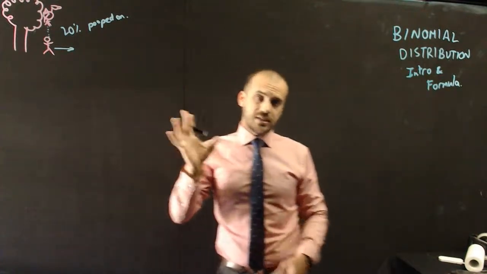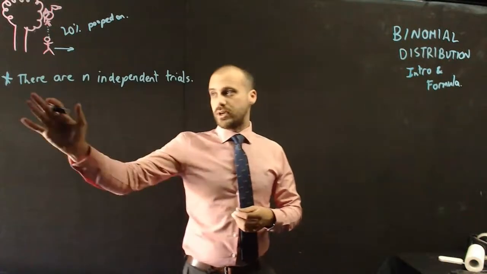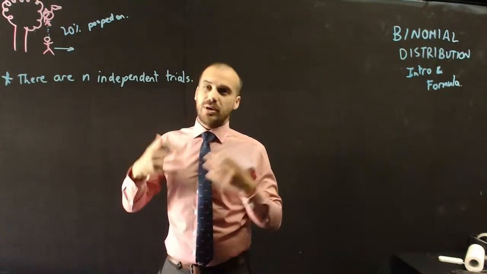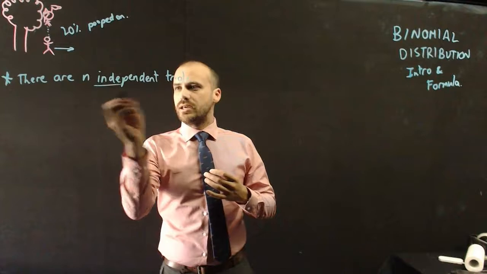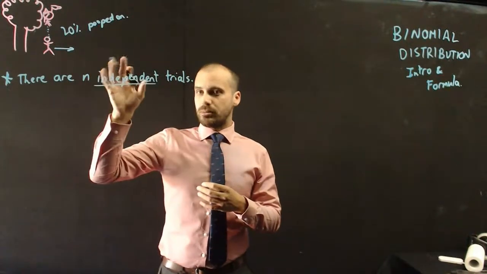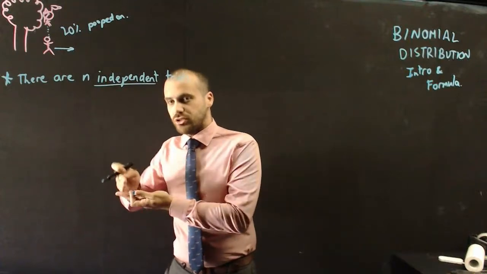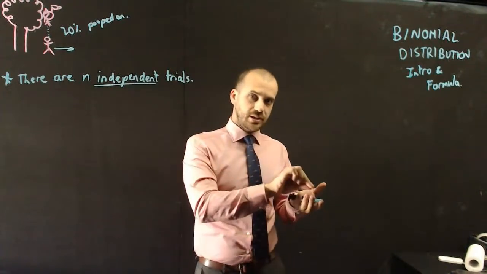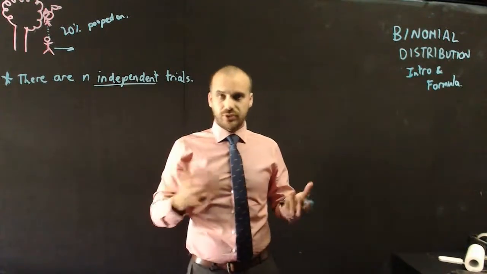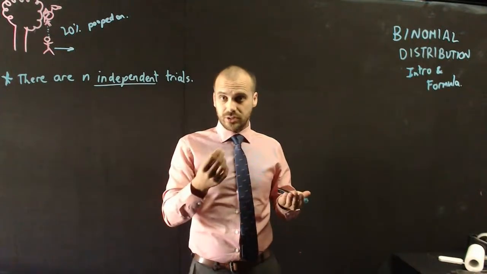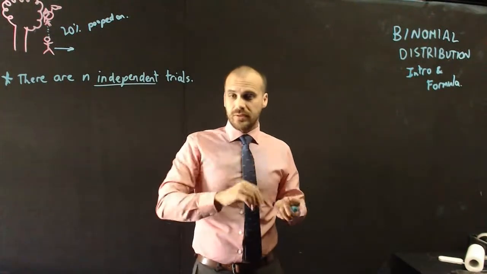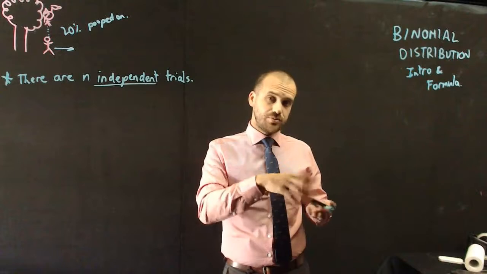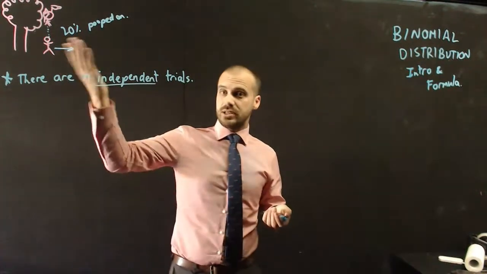There are a couple of things that make it a binomial distribution. First one, there are n independent trials. N is like the number, so there might be 10, there might be 20, there might be 50 independent trials. They're independent trials because the probability doesn't change from trial to trial. For instance, if you've got a pack of cards and you pull one out and then you put it back in, the probability of pulling out a different card or the hearts on the second trial is the same as the first trial because you replaced it. However, if you put it in, took it out, and then put it away, the probabilities change, so they're not independent trials anymore.